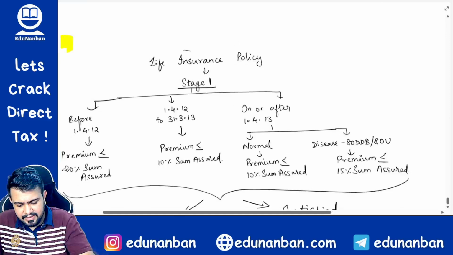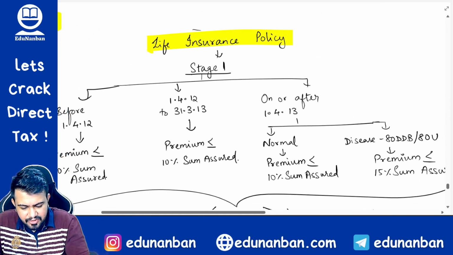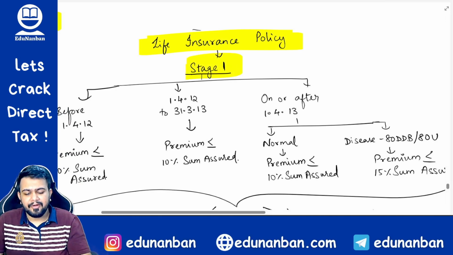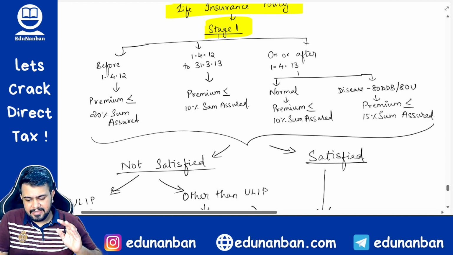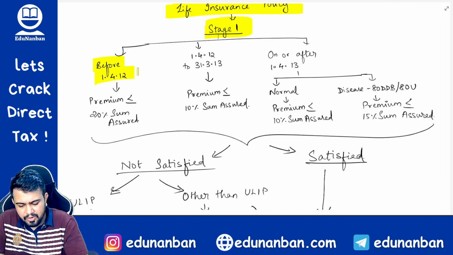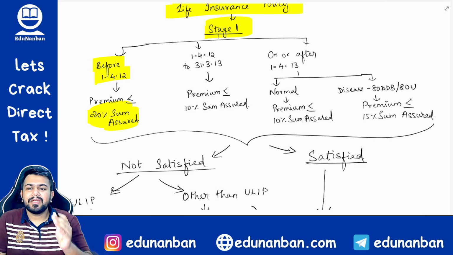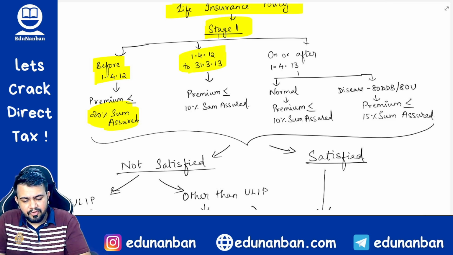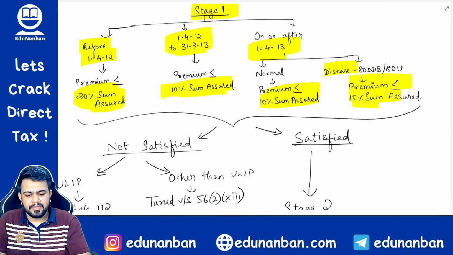Now let us discuss this table. So what you have to do, if there is any life insurance policy, first you have to check whether the policy is within the limits specified under the Act. Okay, so if the policy is issued before 1/4/2012, it should be within 20%. The premium should be within 20% of sum assured. If it is 1/4/12 to 31/3/13, then 10%. And if it is issued on or after 1/4/2013, then in normal cases 10%, in disease case it is 15%.